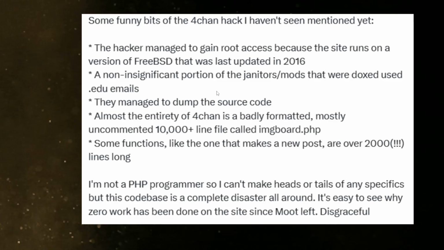Some other individual mentioned that the hacker managed to gain root access because the site runs on a version of FreeBSD that was last updated in 2016. A non-insignificant portion of the janitors and mods that were doxed use .edu education emails. They managed to dump the source code. Almost the entirety of the channel is badly formatted, mostly uncommented, 10,000-plus-line files called .php. Some functions, like the one that makes a new post, are over that too.